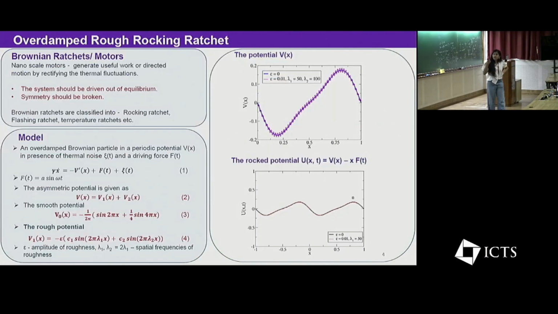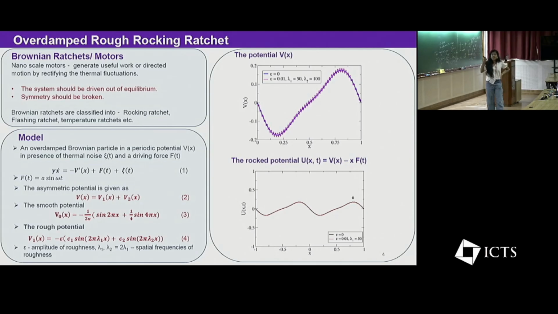Moving on to the first case, here we have considered an overdamped rocking ratchet. The model is given here, and there is a time dependent force f(t), and this whole model is described by the Langevin equation. The important factor is the potential V(x).